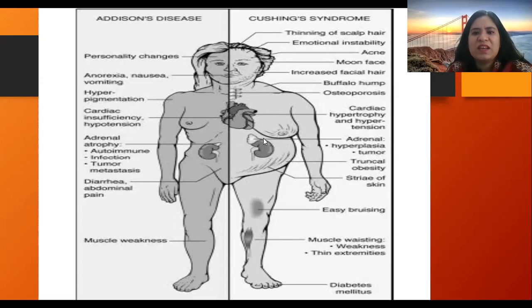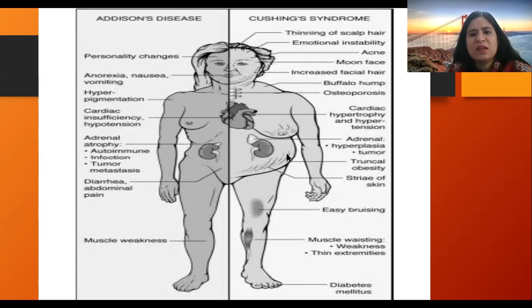In Cushing disease, adrenal hyperplasia or tumor might be present. In Addison's, adrenal atrophy or destruction is present, that is, autoimmune disease might be present. Some kind of infection may be there, some kind of tumor may be there, some kind of metastasis may be there, tuberculosis deposits might be there, hemochromatosis might be there. So in the adrenal, the changes are clear.